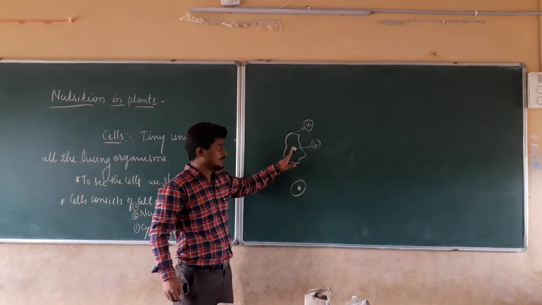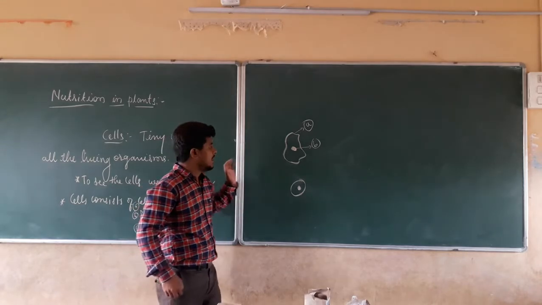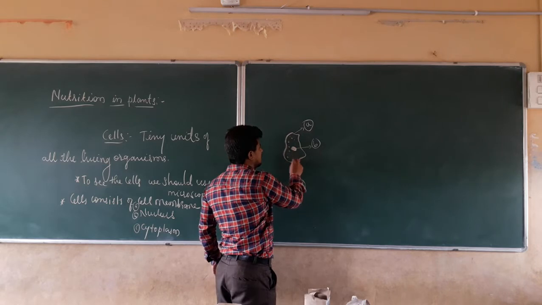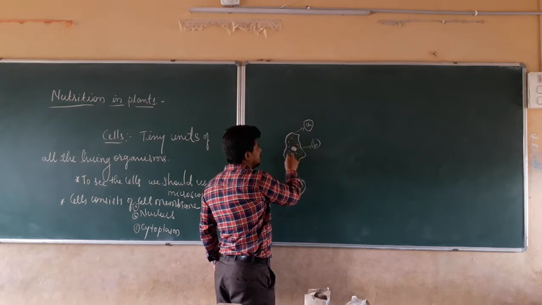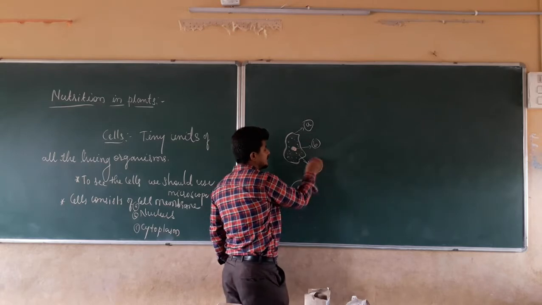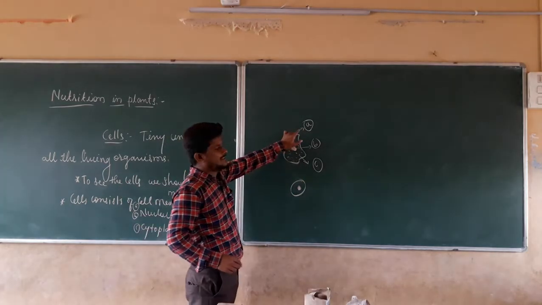Without this nucleus, the cell is not going to have any life. In the same manner, the jelly-like structure which is present inside the cell is nothing but the cytoplasm. Cytoplasm, nucleus, and cell membrane.